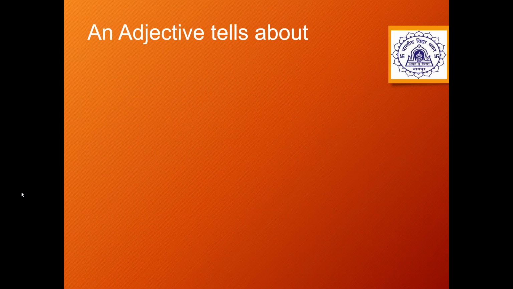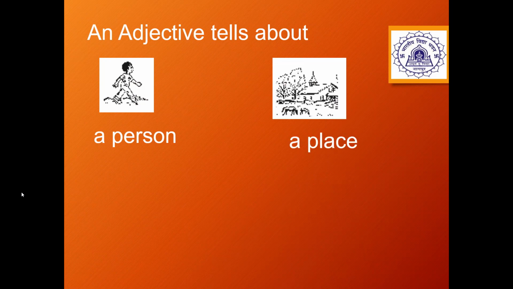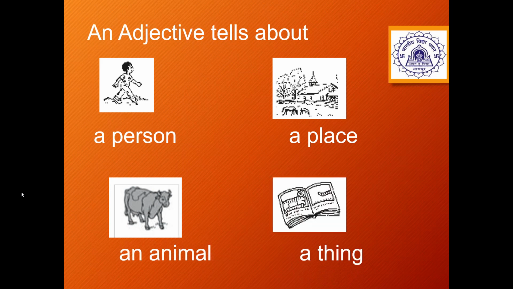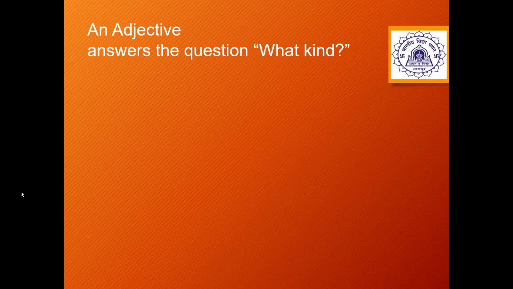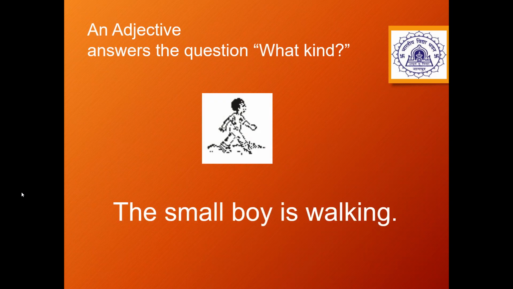So let us see what an adjective tells us about. It tells us about a person, a place, an animal, or a thing. So basically, they describe a noun and sometimes even a pronoun. The adjective answers the question what kind. Up till now, whatever examples we have seen, they tell us what kind of person that was, what color that person was wearing. So it answers the question what kind.